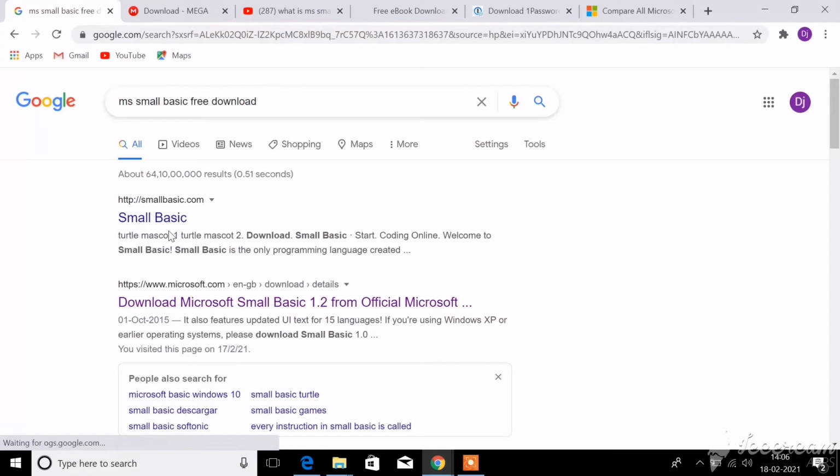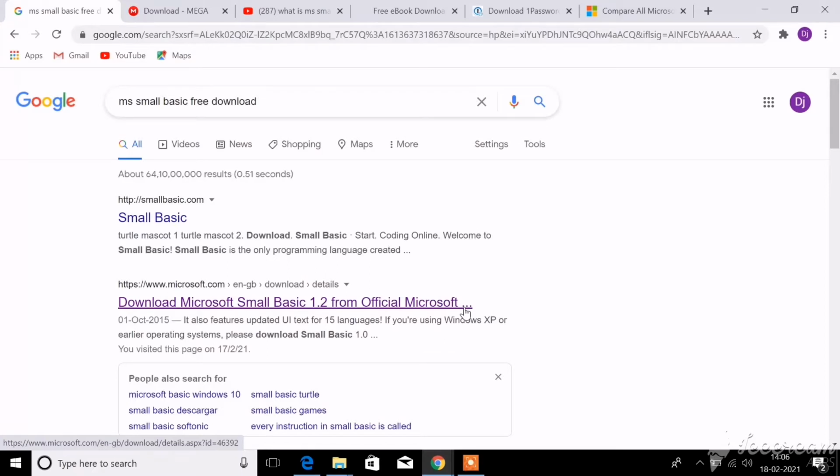When you click on Download Microsoft Small Basic 1.2 from the official Microsoft website, you can download this software. It's free, you don't have to pay for this. After downloading, you can install it in your system.